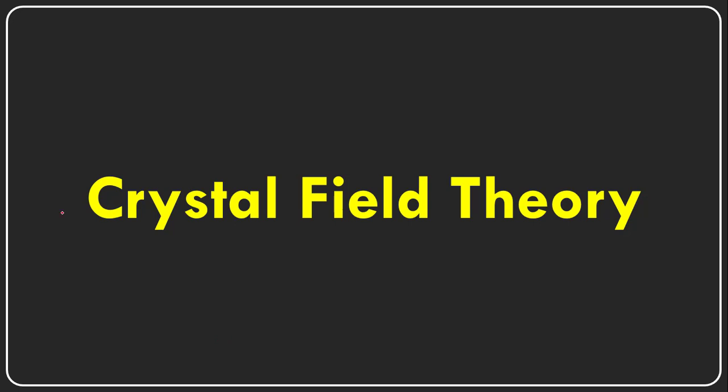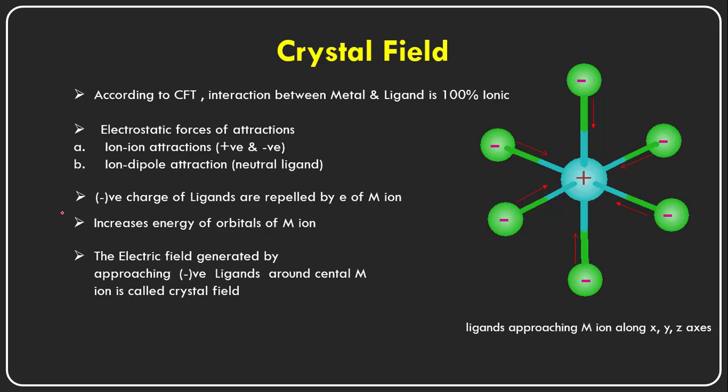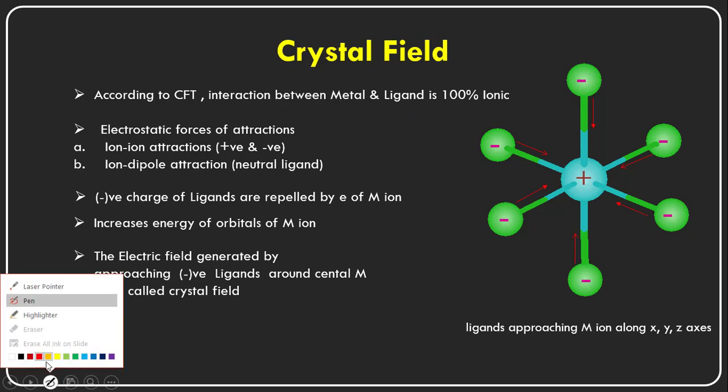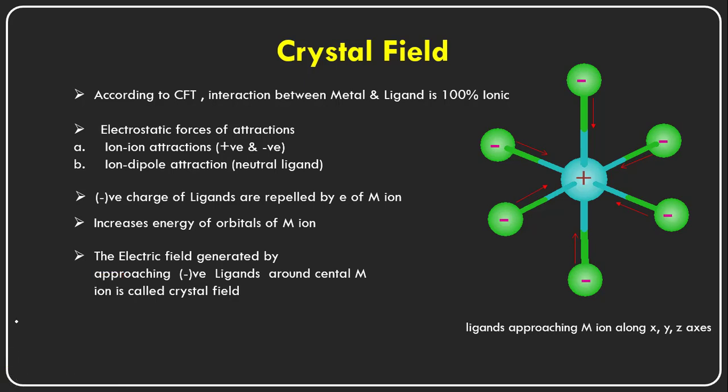So what is the crystal field theory? According to crystal field theory, the interaction between metals and ligands is 100% ionic. So this is completely different from the valency bond theory. As per valency bond theory, the bond between the metal ion and ligand is a covalent bond, right? Covalent bond as per the valency bond theory.